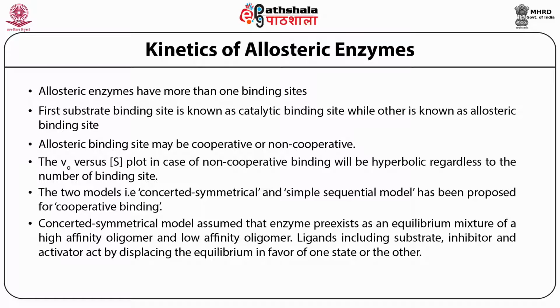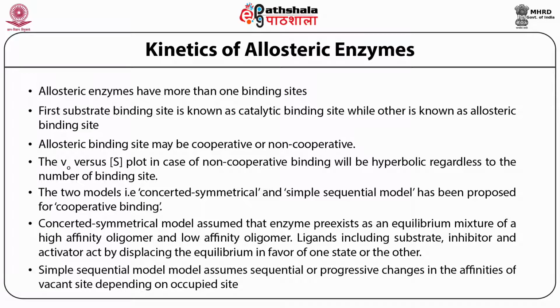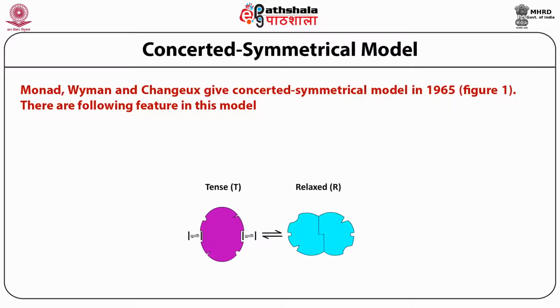The ligand, substrate, inhibitor and activator act by displacing the equilibrium in favor of one state or another. These two points are related to the concerted symmetrical model, while the simple sequential model assumes that there is a sequential or progressive change in the affinity of a vacant site depending on the occupied site. First, we will discuss the details of the concerted symmetrical model.